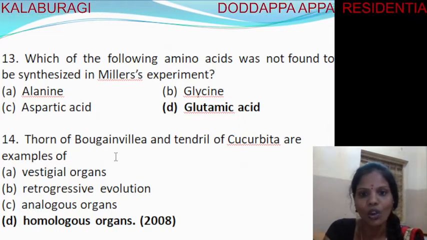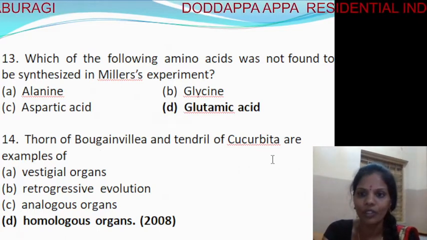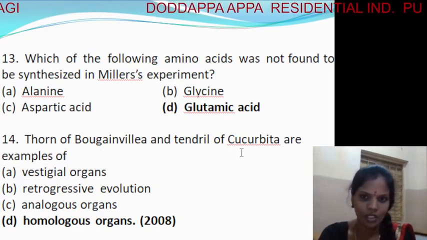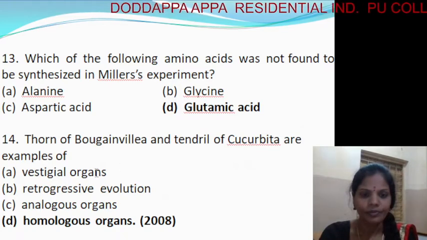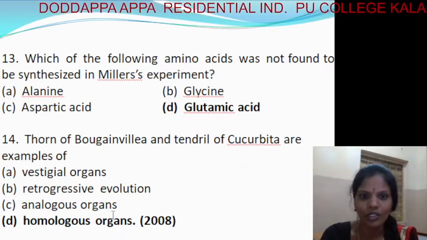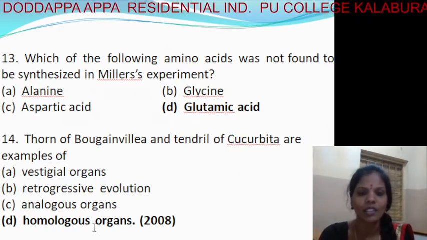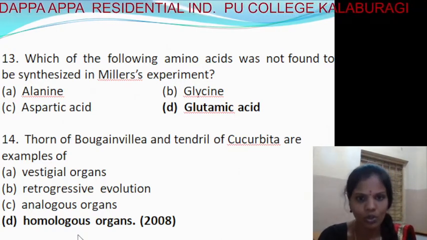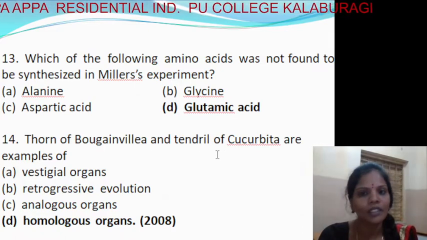Next, the thorns of bougainvillea and the tendrils of Cucurbitaceae are examples of: first, vestigial organs; second, retrogressive evolution; third, analogous organs; fourth, homologous organs. What is the difference between the thorns of bougainvillea and the tendrils?